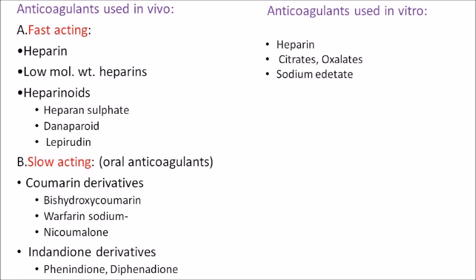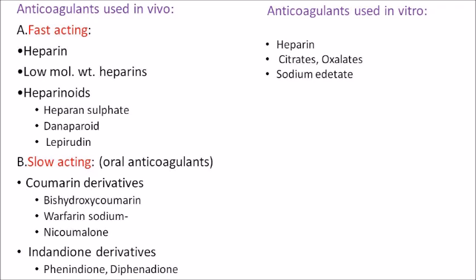These are coumarin derivatives and indandione derivatives. Coumarin derivatives are bishydroxycoumarin, warfarin sodium, and nicoumalone. So the commonly heard name warfarin is a coumarin derivative. Then indandione derivatives are easy to remember: phenindione and diphenadione. So that dione name will help you to identify. That is also a slow acting one.